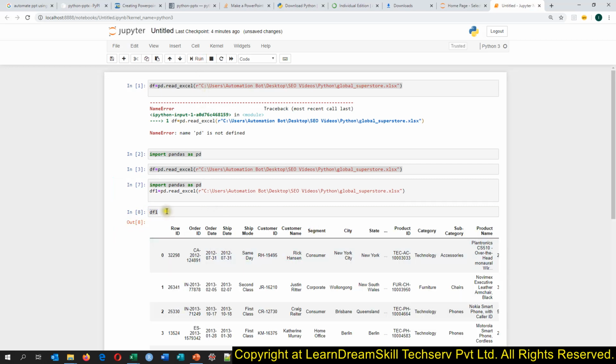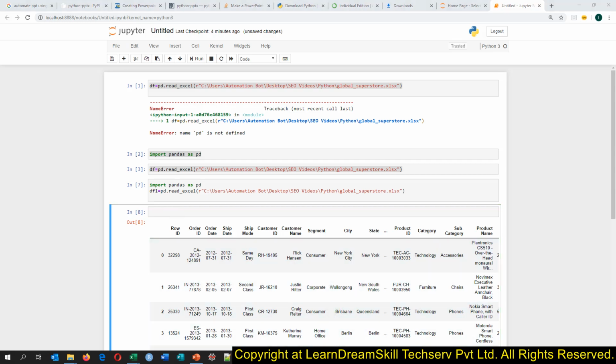See here, it has created df1 unnecessarily, whereas I was not trying to. So if you have various lines of code here, it will run those automatically. So that is mainly how Spyder runs, and how this Jupyter Notebook runs. Suppose you have clicked here in this text box, whatever code is written here, it will run all of the code.